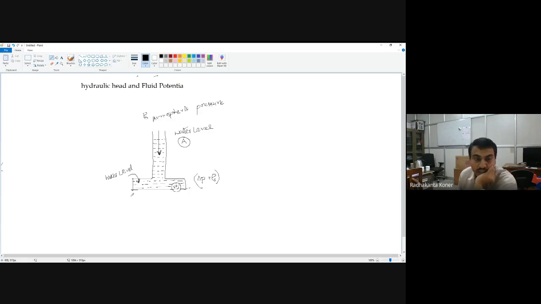Similarly, for point C, it is also outside, atmospheric.